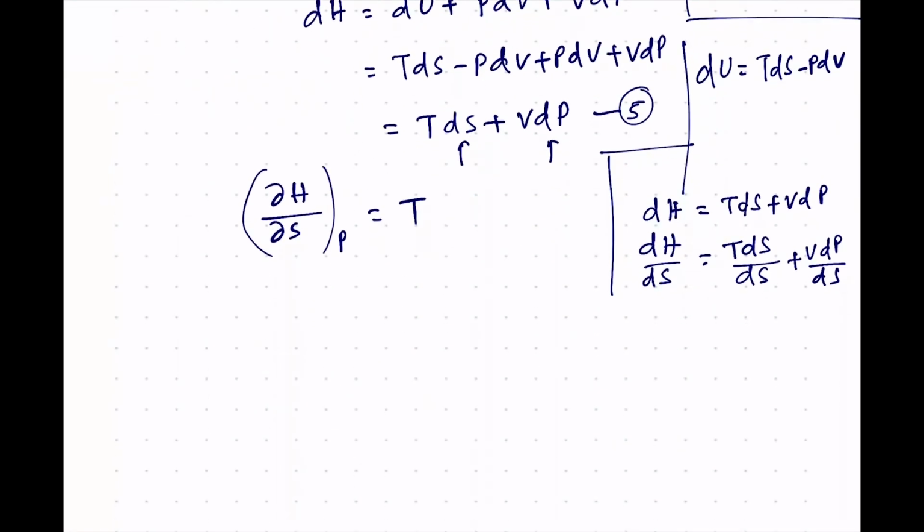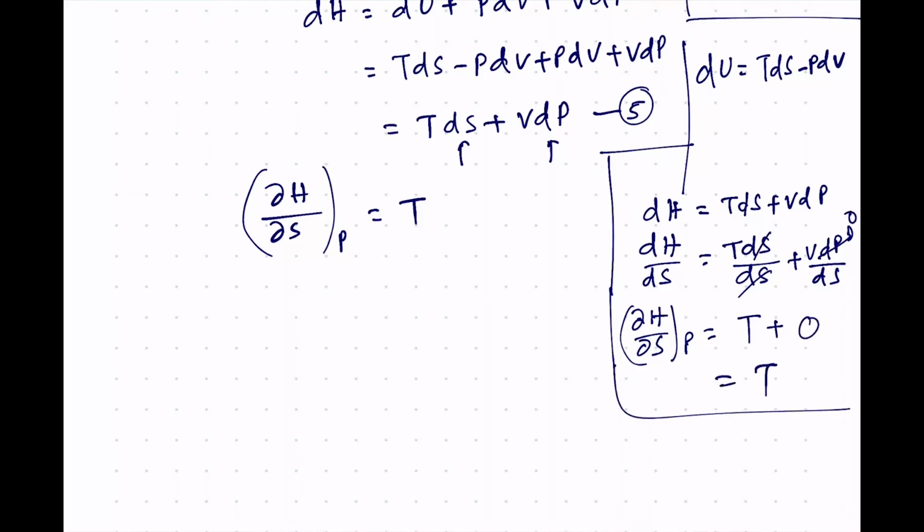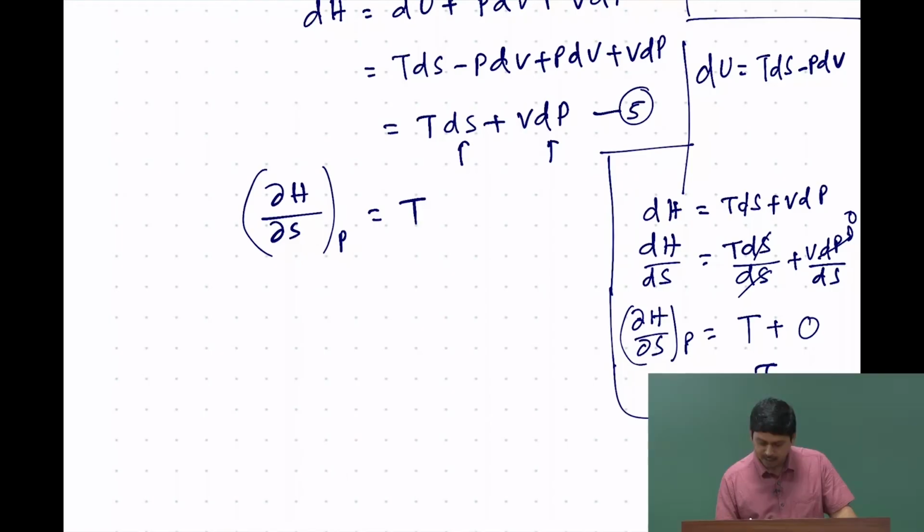We divided both sides by ds, and we took the pressure constant. So, ds will cancel and the pressure term will become 0. So, that is what we get as T. That is precisely what we did. We did not really differentiate, because already dH is a differential amount. Similarly, when we do that with respect to P and take S constant, we get del H by del P at a constant S is V.